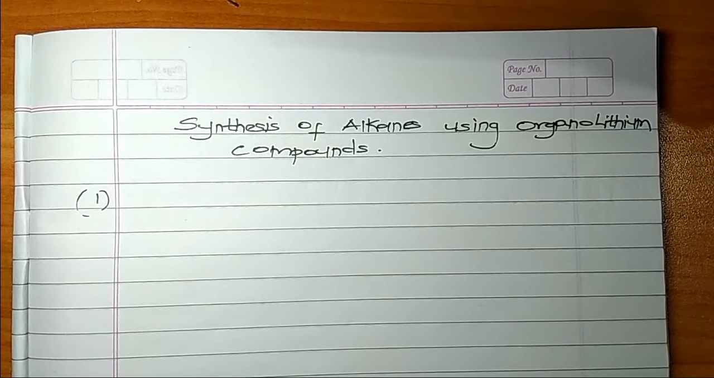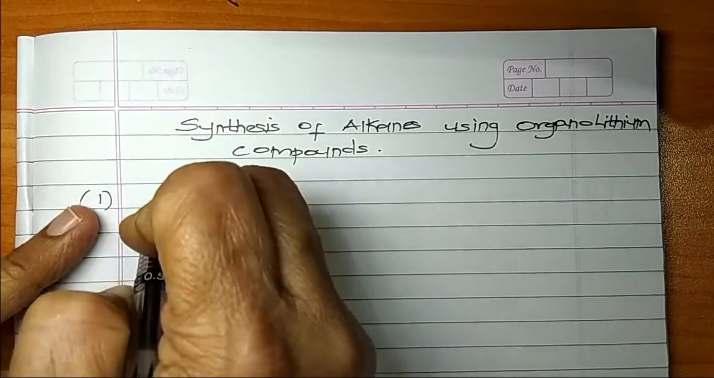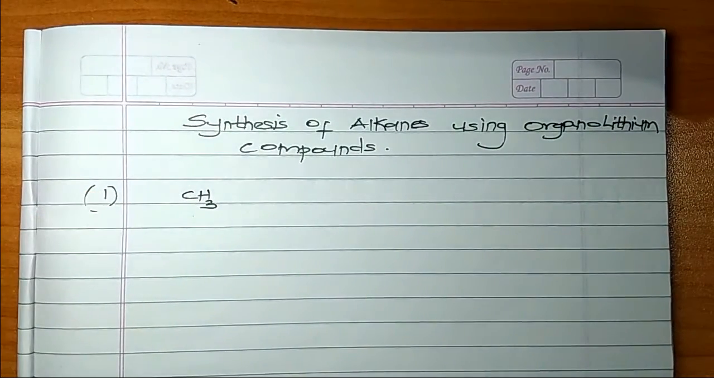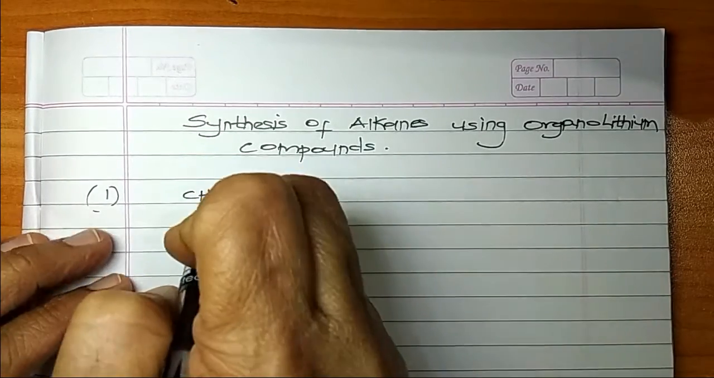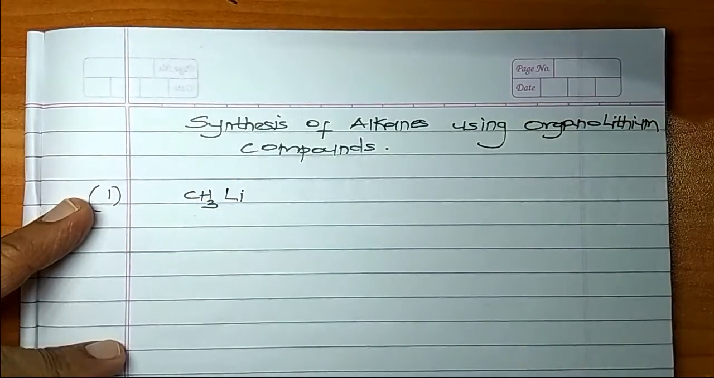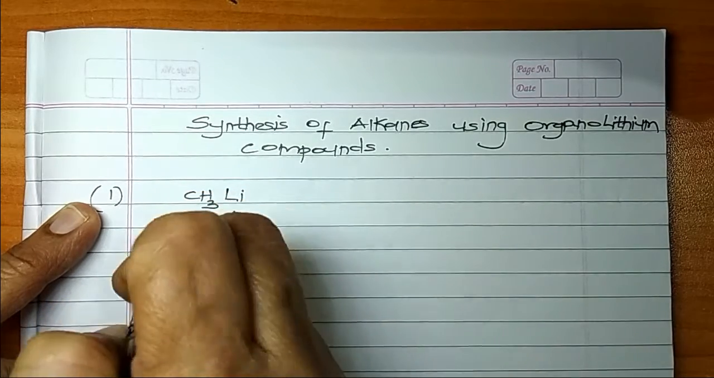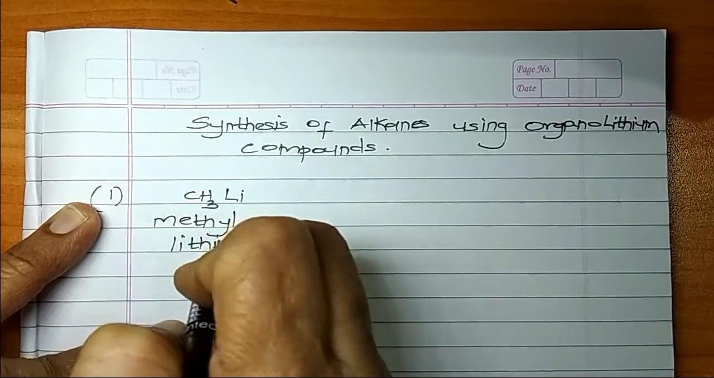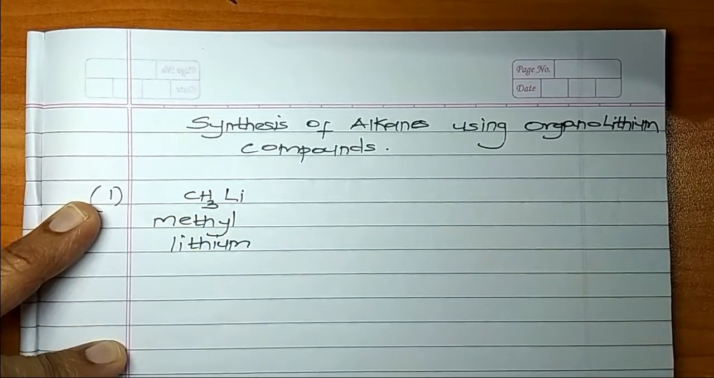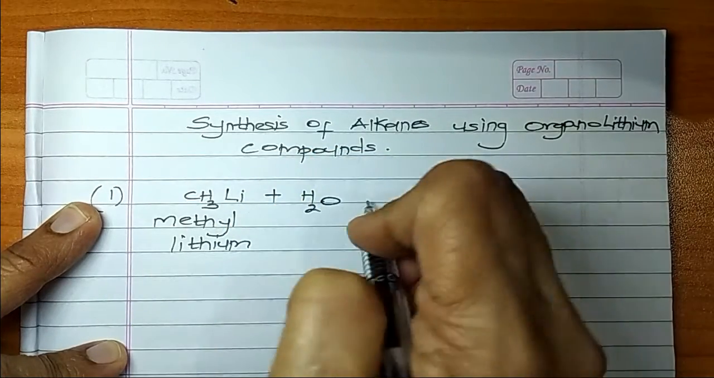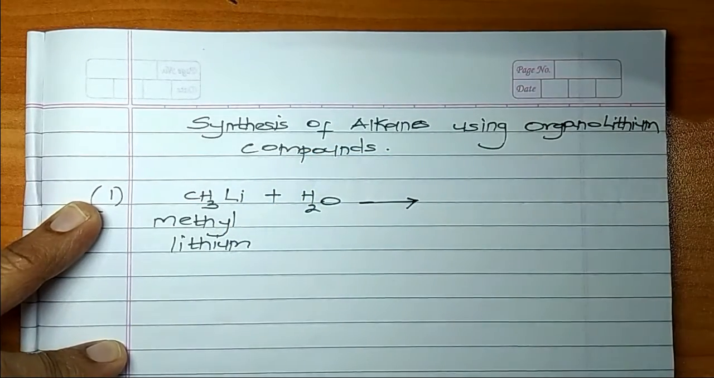We have your organolithium compound. I take methyl lithium. We all know CH3 group is called a methyl group. So this is methyl lithium. We write methyl lithium like this. So this is methyl and this is lithium. You make it react with water. The reaction will take place.